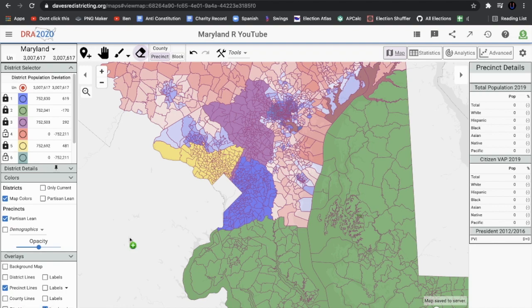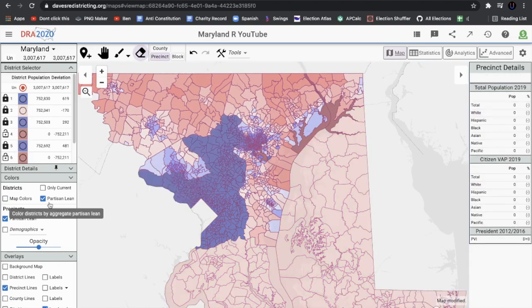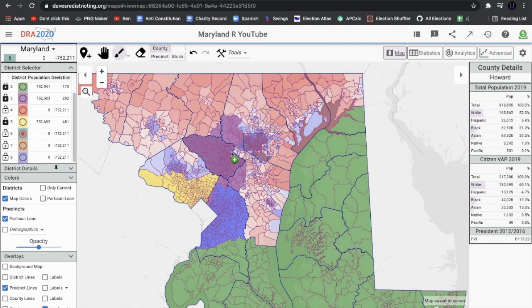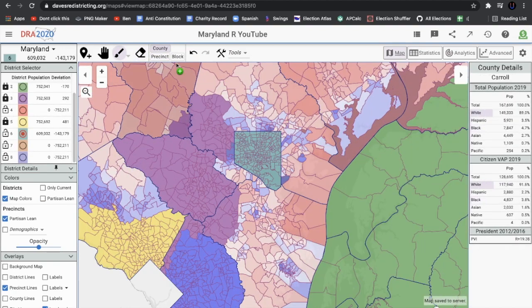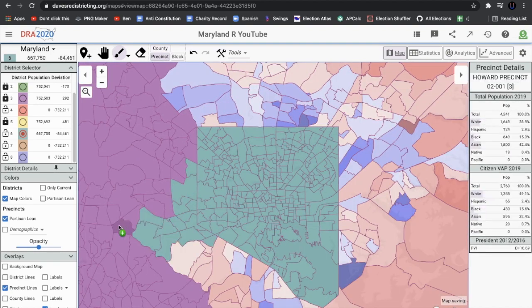So with that, we have packed the Democrats into what looks like 3 districts in the DC area. Then we're going to make another Baltimore-based district for the Democratic Party. Right here, this is going to be another solid blue district. Then we're going to try to make the rest of these districts pretty Republican, or at least try.